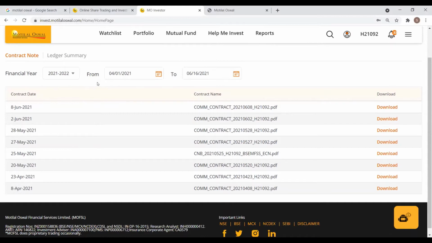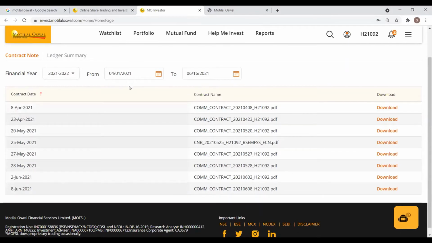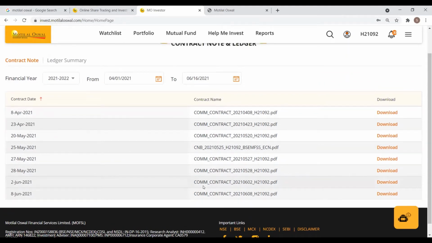In case you require your contract notes for any previous year, you can always feel free to email us and we can arrange the same. Here also, you will have an option to select the date range for which you need the contract notes. So in case you're looking for the contract notes of last year, you can enter those dates and the contract note statements will be generated.